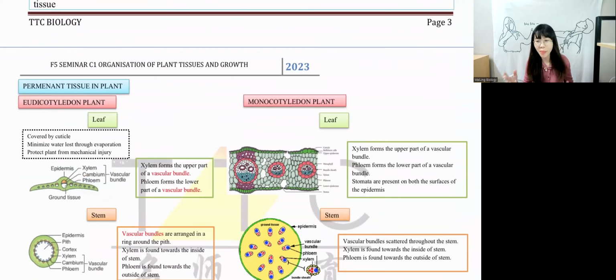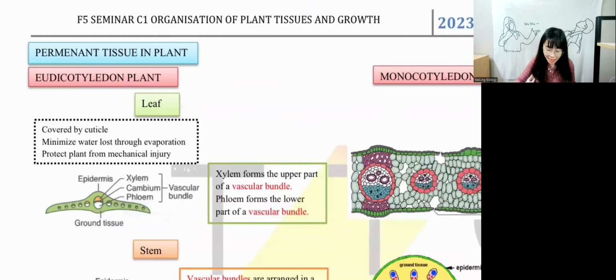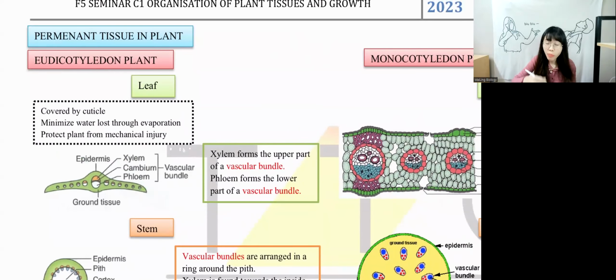Okay, next one, we have a comparison between eudicot and monocot. Sometimes in your books, you don't write eudicot. People write dicot. Di and eudi is the same thing, guys. I want to tell you di and eudi is the same thing. But in your textbook, you write eudicot. Okay, we always follow textbook. So textbook write eudicot, we follow eudicot.